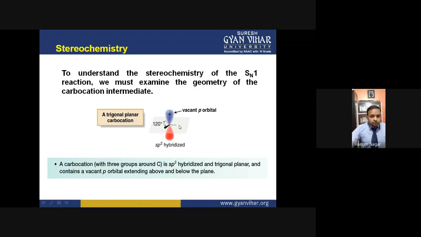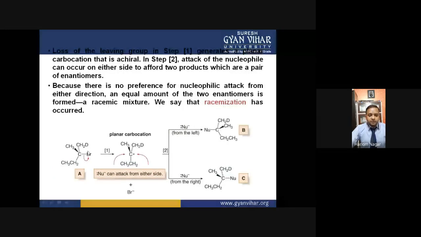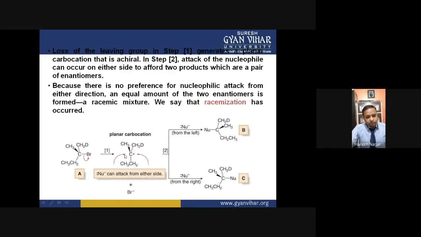So now, in the first step, after the loss of the leaving group, there is formation of a carbocation, and all the groups present in this carbocation are in the plane. So now this nucleophile can attack from either side. It can attack from this side also, and from this side also.